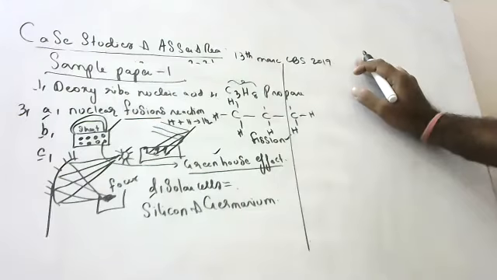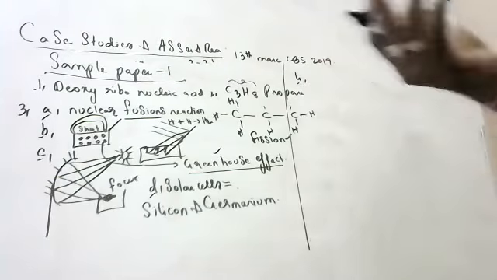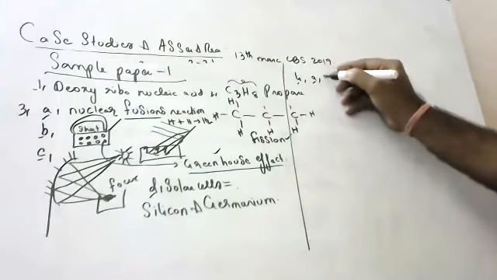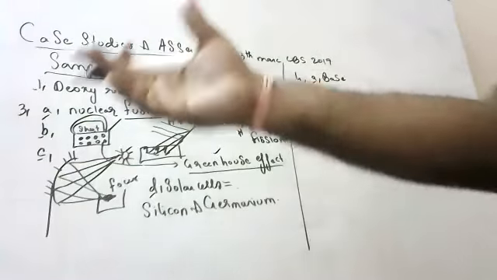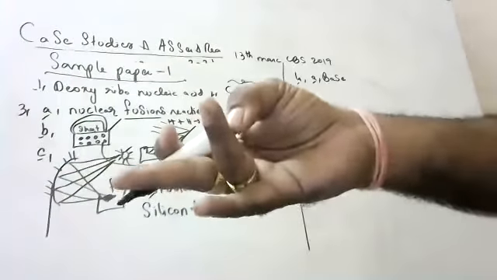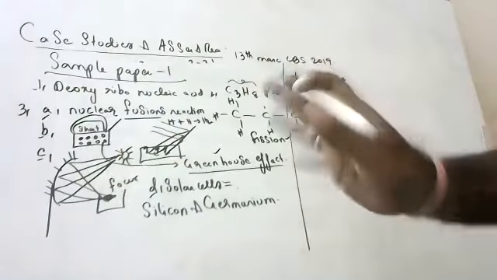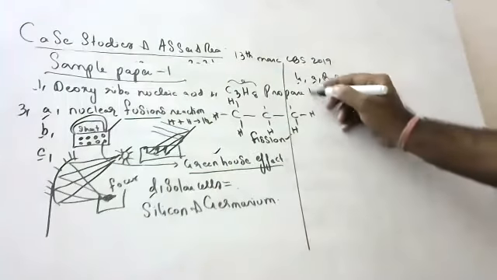Base. Constituent of plaque, anyone? Saliva or base? No, base only. Correct. Bases will not be there in plaque. Bases will neutralize the acidity. The acid is there in the mouth. Saliva is there in the mouth. Bacteria is there in the mouth. That is the constituent of plaque. Base is not the constituent. Base helps in neutralizing the acidity.